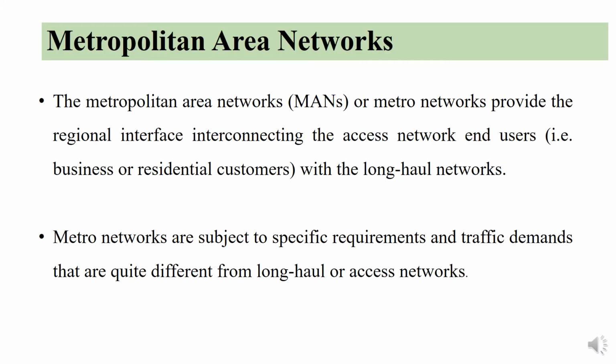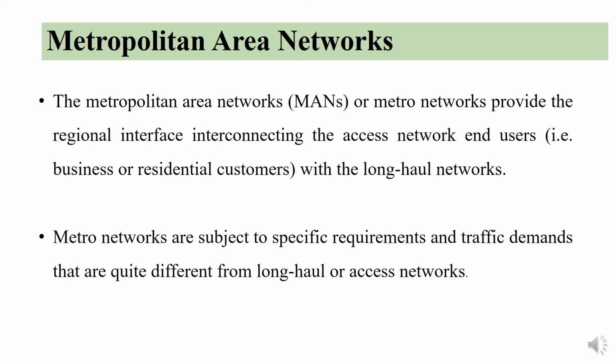Let us see one more type of public telecommunication network, that is, metropolitan area networks. These are also called metro networks because they provide regional interfaces interconnecting access network end users. The MAN must be cost effective in terms of operations and maintenance.